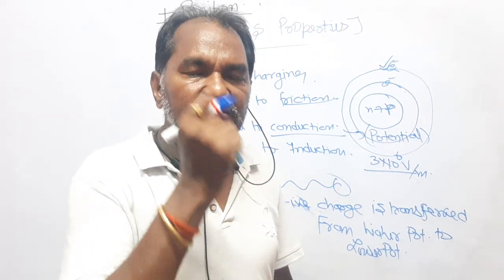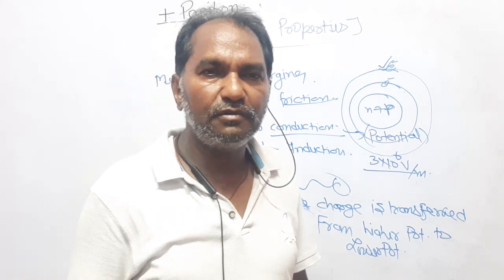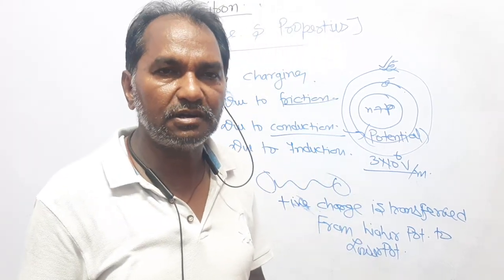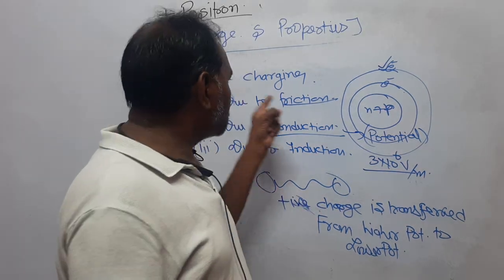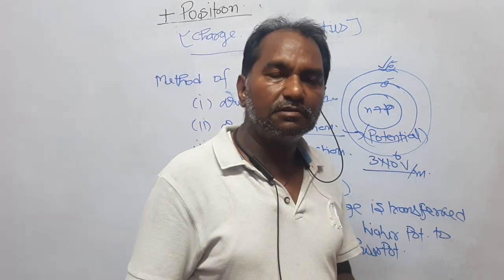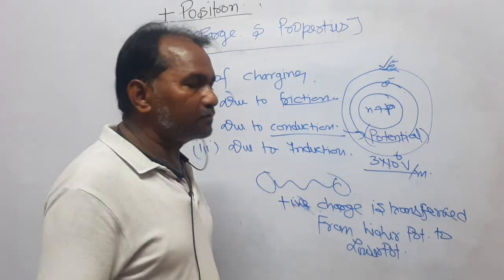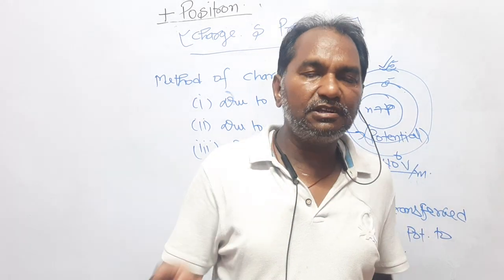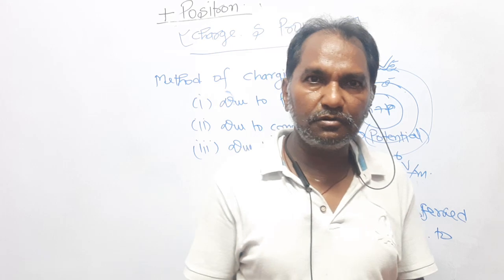Positive charge is transferred from higher potential to lower potential, whereas negative charge is transferred from lower potential to higher potential. Again, I am repeating that there are three methods of charging a body. The first one is by friction, where a neutral body is rubbed with another charged body, and then charge is transferred from one to the other.